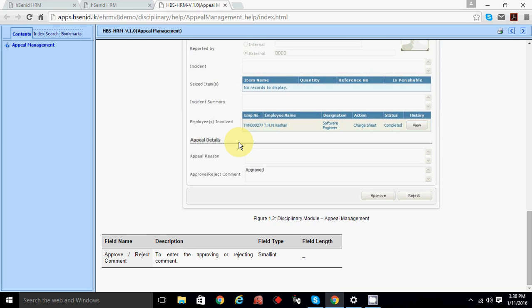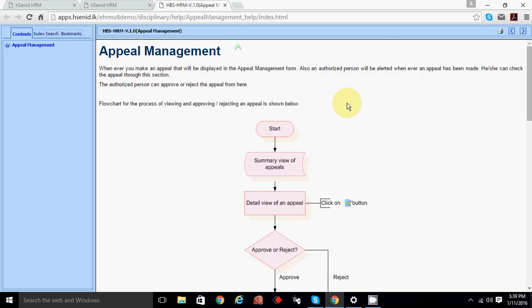You can apply for appeal. Once you have applied for an appeal, it goes to the supervisor. Once the supervisor logs in, they can see your appeal and approve it. Here, approve or reject is available to the supervisor. That's why it says the authorized person will be selected.